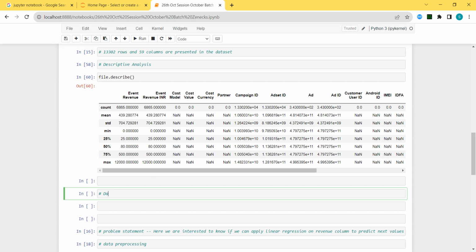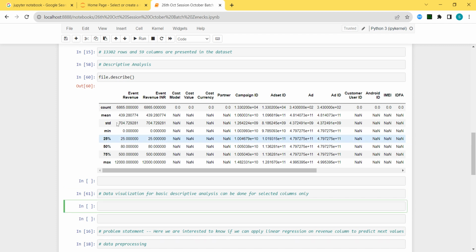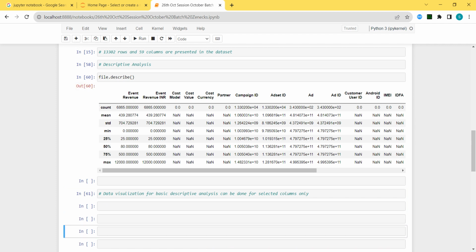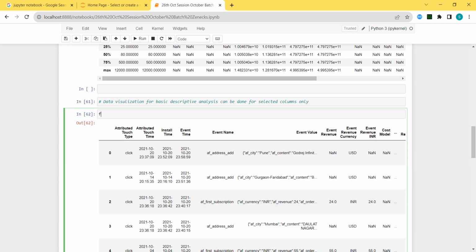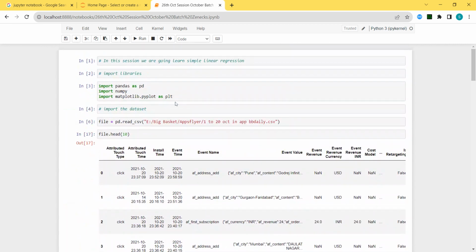So here I will write data visualization for basic descriptive analysis can be done for selected columns only. Okay, now file is there, right? From this file, yesterday we saw that first of all we need to use the plt function. Why? Plt is stored over here.